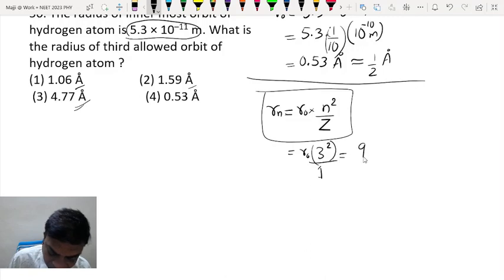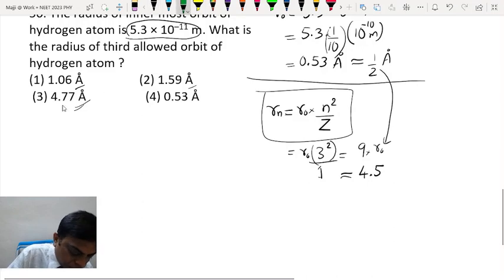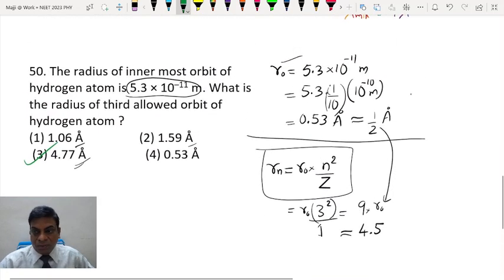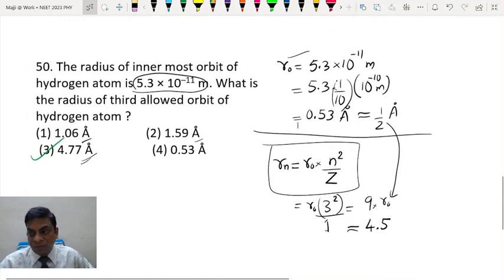So basically it is 9 times R naught. So when you put R naught as half, 9 into half is approximately 4.5. So the closest answer to 4.5 is this. So this is the way you are supposed to solve rather than actually going through the calculations. So that's all in this video. Thank you so much.